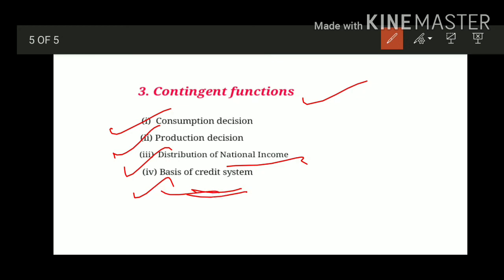So today we have discussed the definition of money and the functions of money, like primary function, secondary function and contingent function. So this was the chapter on money.